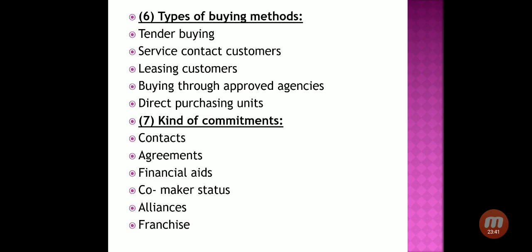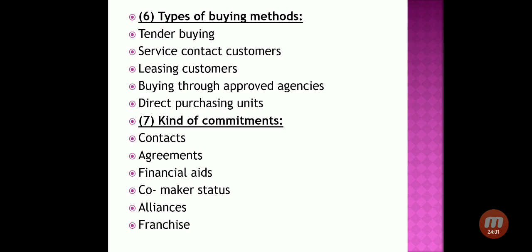Buying through approved agencies means there are various approved agencies set up by the government as well as various credit rating agencies, which say that this company is approved by us, they are genuine, they are producing good quality products. So through that also you can purchase the product.